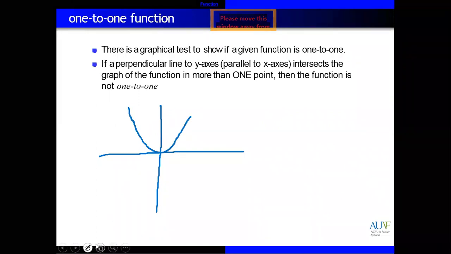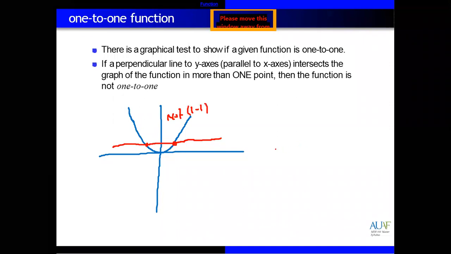Then we need to draw a vertical line, perpendicular to the x axis. If this touches the graph at two different positions, this means that it's not a one-to-one function.